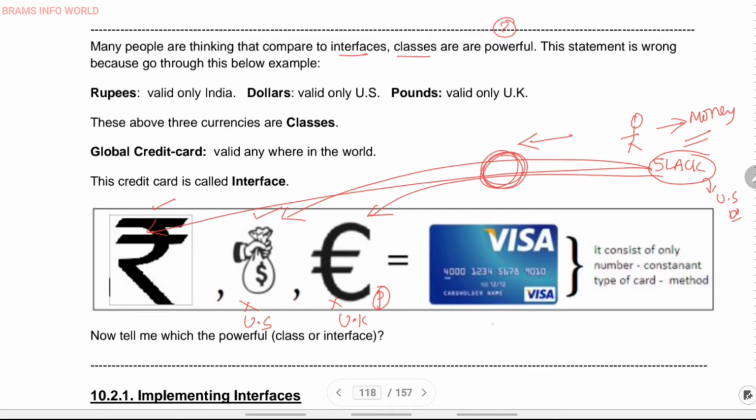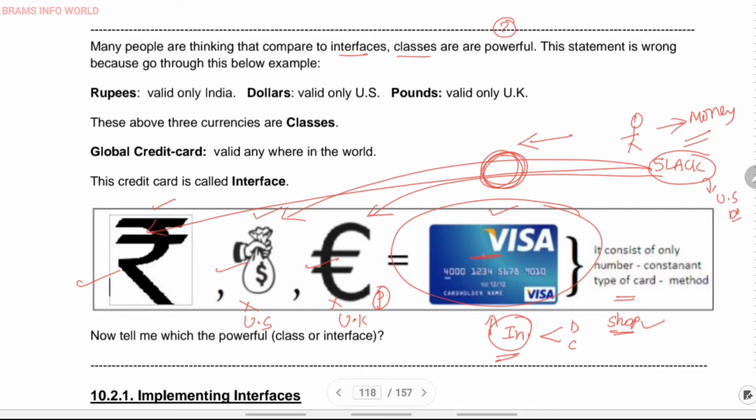In place of that, you can just carry an international card, which may be a debit card or a credit card. If you do a transaction in a particular shop or for particular travel, people will accept the card in any country. So this is called an interface, and each and every currency we can call a class. Ultimately, interface means you can simply carry the card.